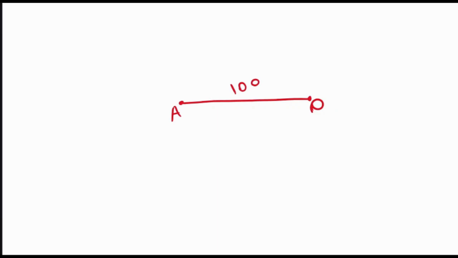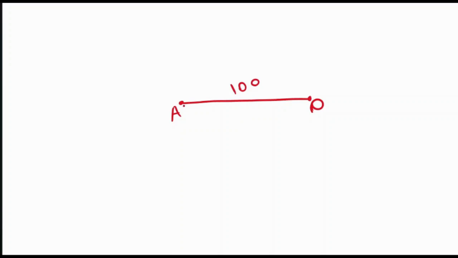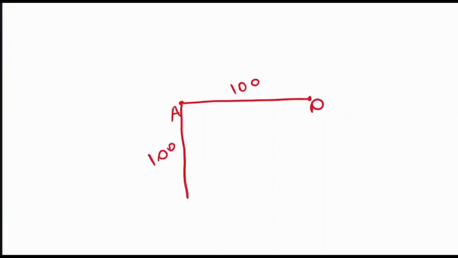Distance is 100 meters. Next, they are saying, then turns left and walks again for 100 meters. Next, he then takes a 225-degree turn clockwise. Clockwise direction means according to the clock's nature. How will the clock rotate? Clockwise means towards this direction. If it was anti-clockwise, then it would have been opposite.